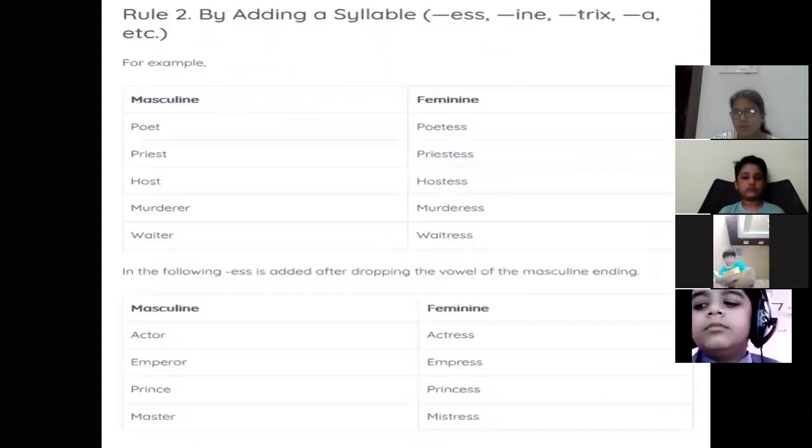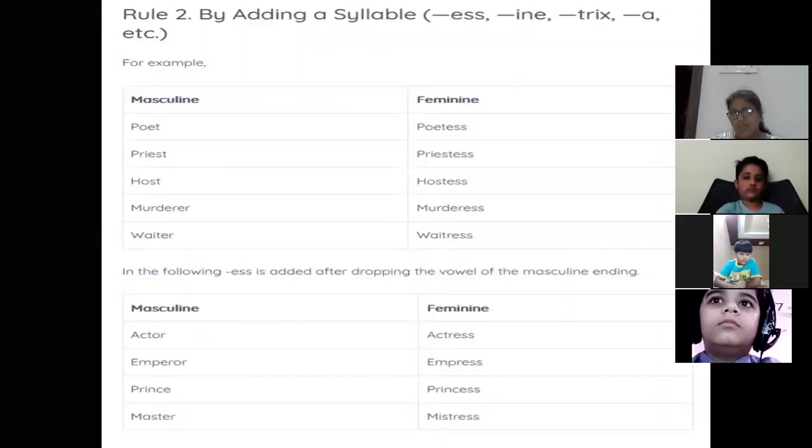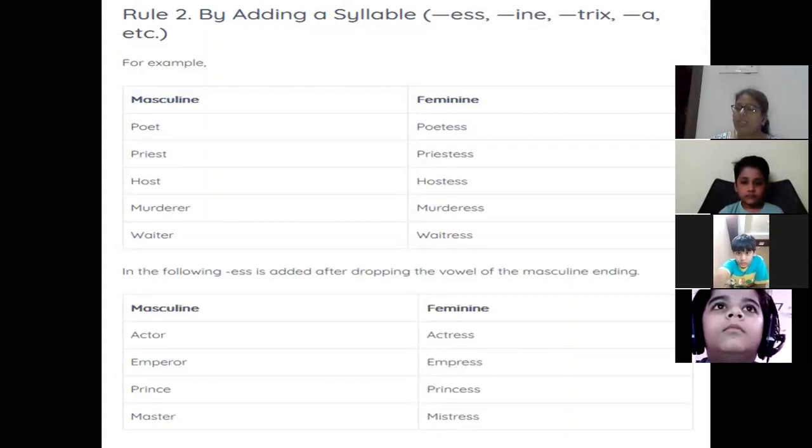Now, second rule, I have written here by adding a syllable. So, what is a syllable? First, you should know what a syllable is. When we are speaking about a syllable, it is a sound of a vowel. And you know that there are 5 vowels: A, E, I, O, U. So the sound which comes when we speak these vowels, that is called a syllable.